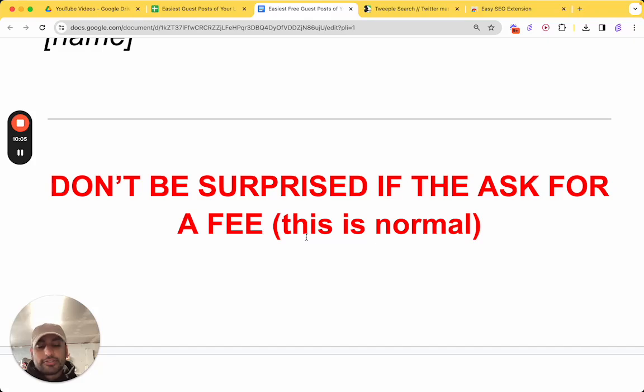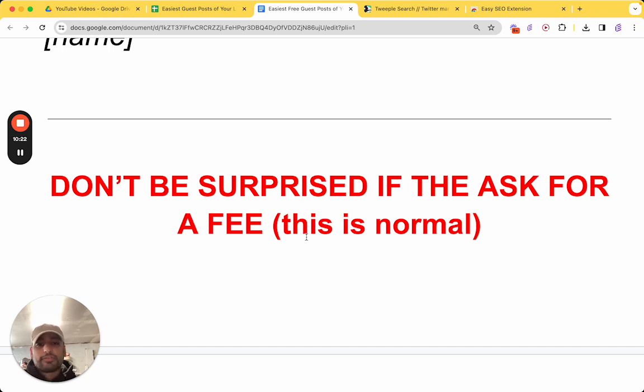SEOs used to, and I think they still do, spam a bunch of sites saying how much for a link on your website, and website owners have caught on to this. Everyone and their mother knows that you're supposed to charge a fee for a link. However, they don't always charge a fee.